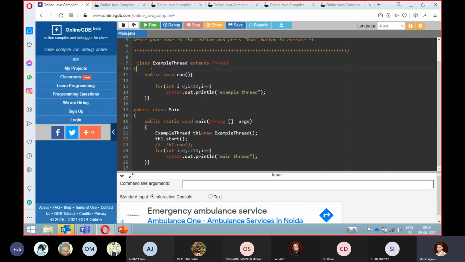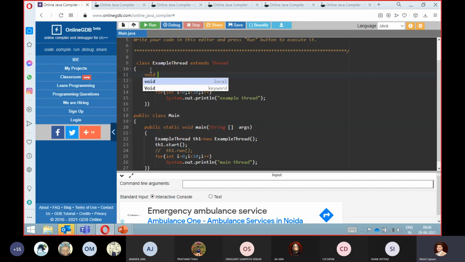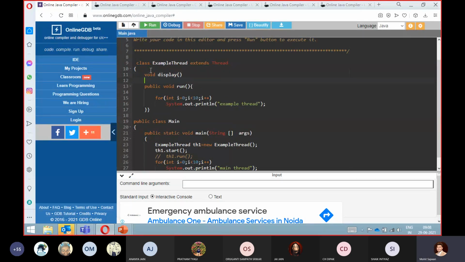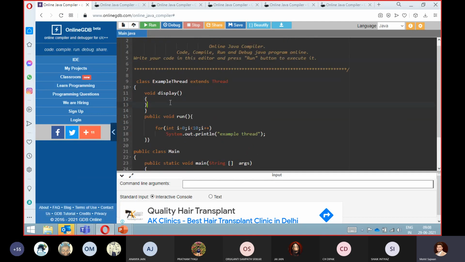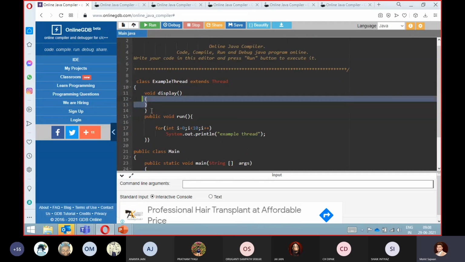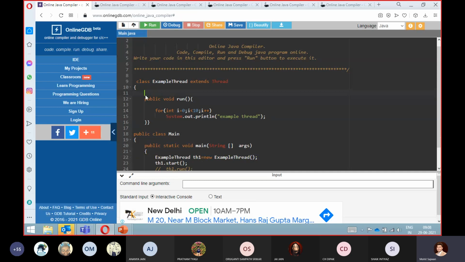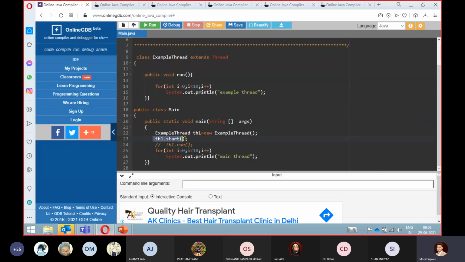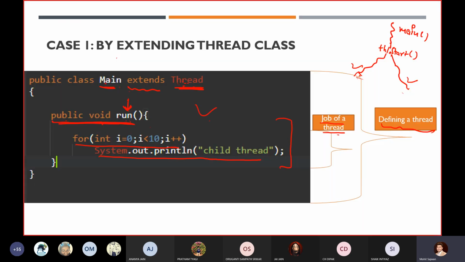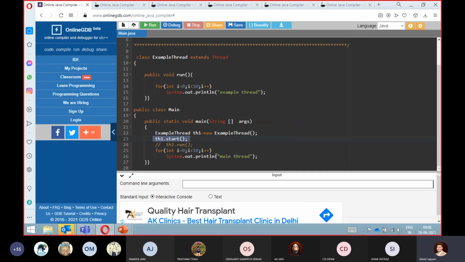If I give you an example and ask how many methods it will execute, don't say that if I create something like void display, it will execute that statement. It will not execute void display. It will execute only your run method, automatically, after executing this particular statement. And as I told you, these two threads will then execute simultaneously.